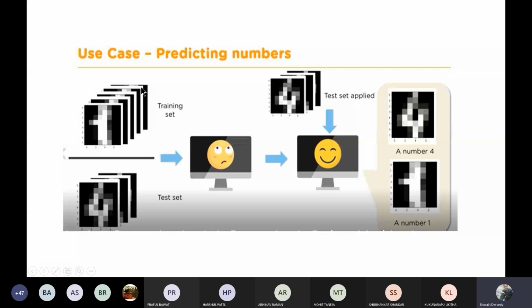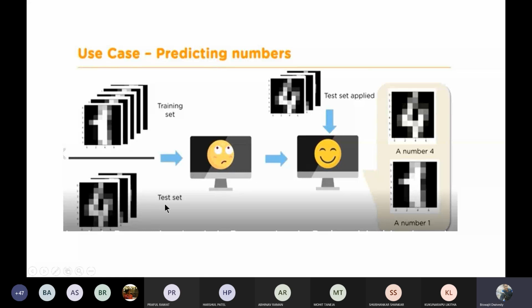So the data set will be given to us, and from that we will split it into two parts. First will be your training set, and second will be your testing set. I've already told you this thing. We'll be training our model based upon this training set, and once our model is ready, we can use the test set to find out the outputs.